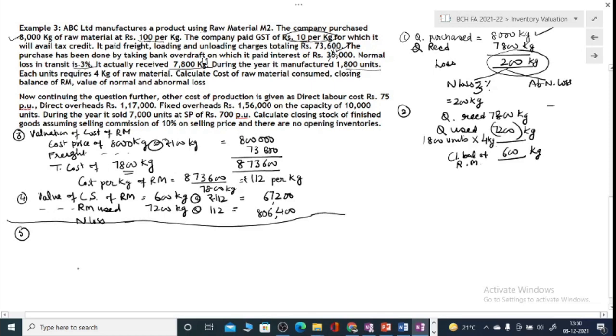Now coming to the finished products. So what do you have? In order to do the production work, you use raw materials, you have labor cost, you have direct overheads, then you have fixed overheads, but these are fixed on the capacity of 10,000 units. So we will measure the cost price of finished products.